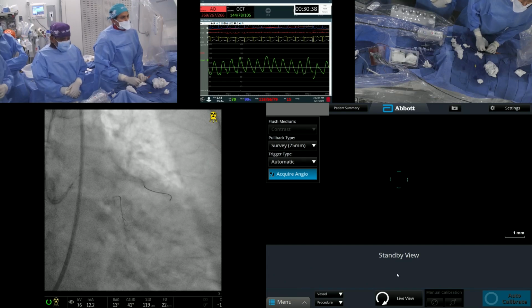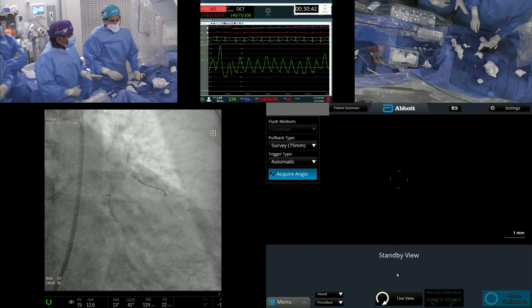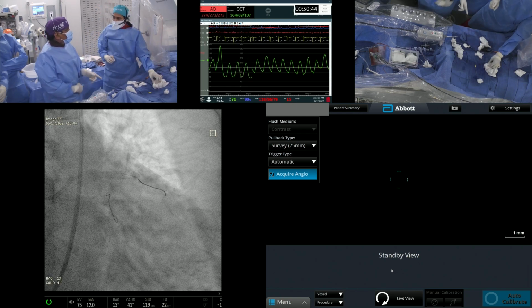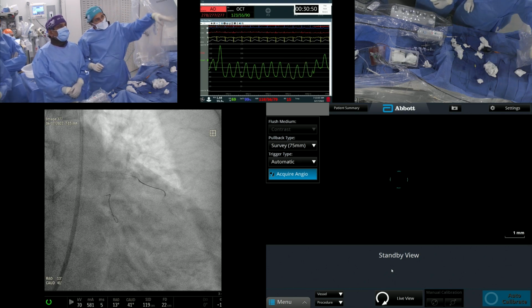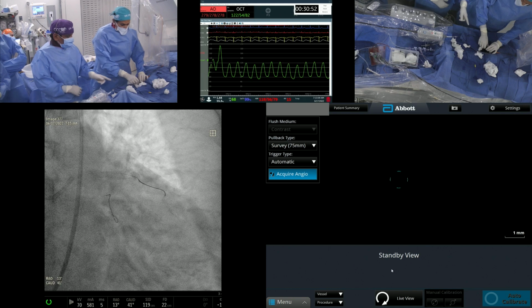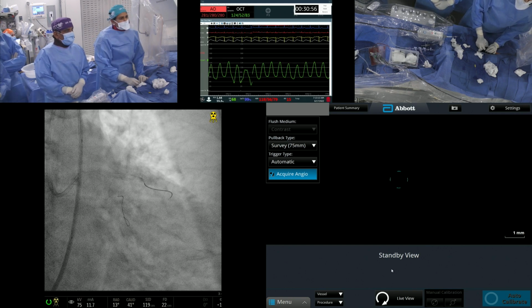Okay, the camera is in the left main. Good. It's the angle, as I mentioned before starting, nothing to do with the balloon. You need to go all the way down, so you have to go that way. Can we do half or no? No, we are in the ostial left main.